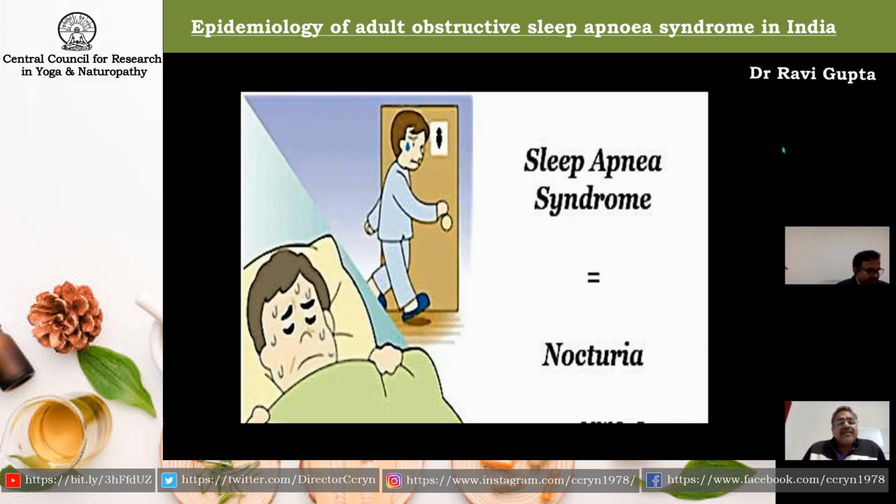So these patients have nocturnal polyuria. They go to the washroom 2 to 3 times, and each time they pass a good volume, contrary to patients with BPH, who have difficulty in passing urine. Next slide, please.